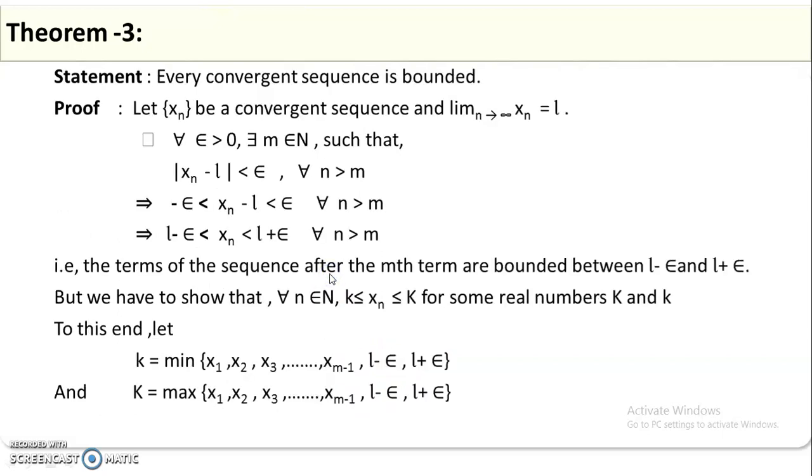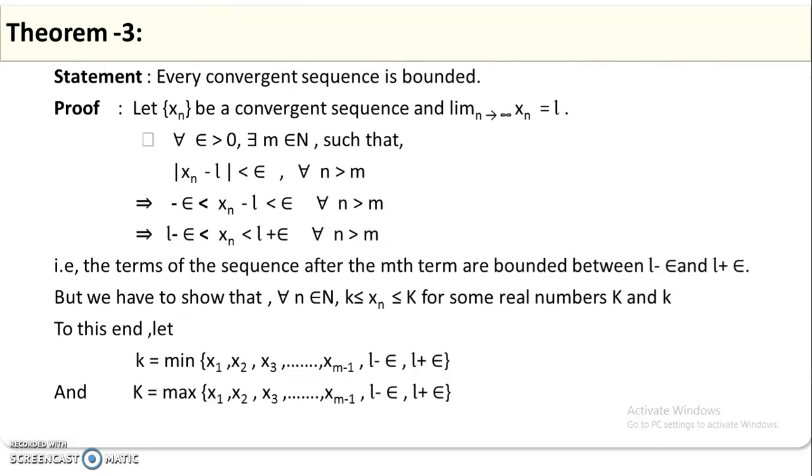Another property: every convergent sequence is always bounded. That means we need to take the definition of a convergent sequence and show that the sequence is bounded.